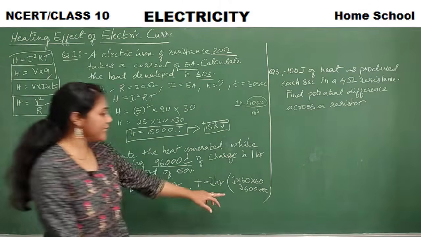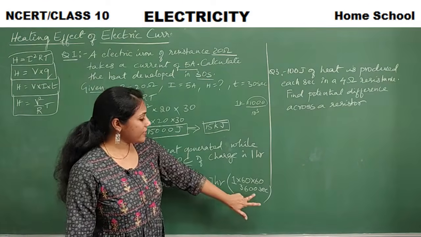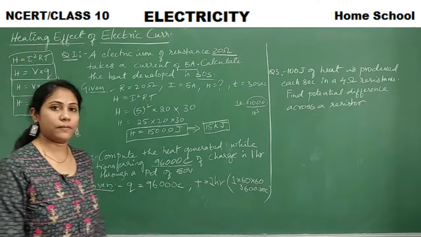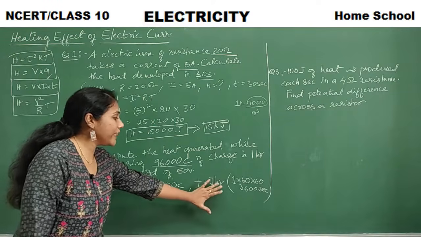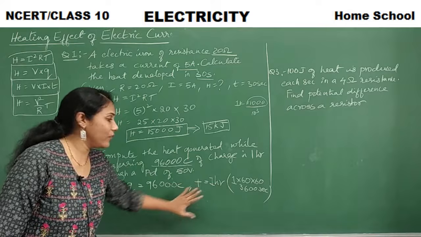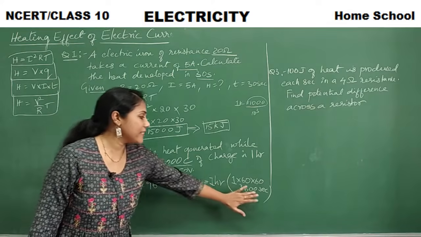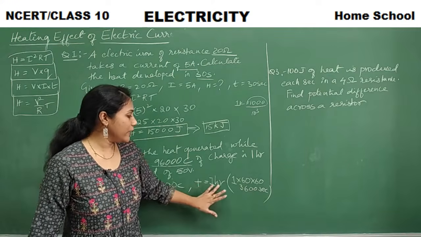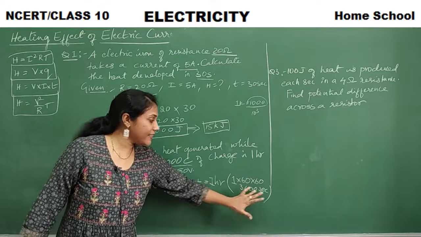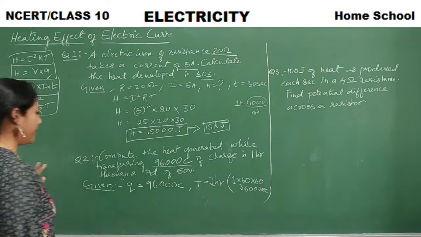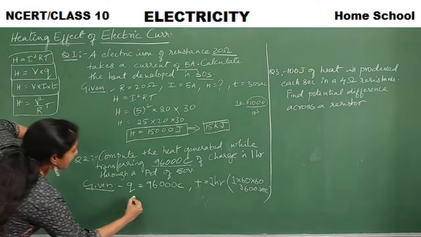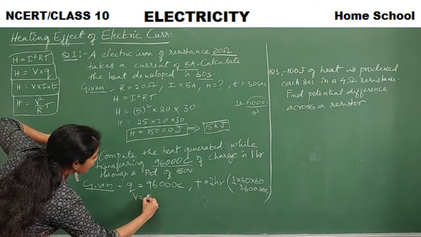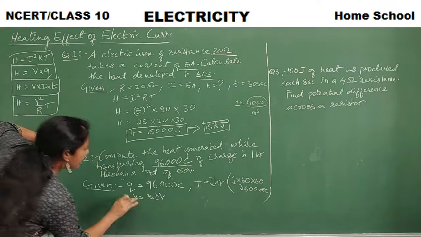So you cannot take the time in hours for the problem. You should consider it in seconds. So 1 hour, if you convert it into seconds, is 3600 seconds. Fine. And voltage is given: V is equal to 50 volts.